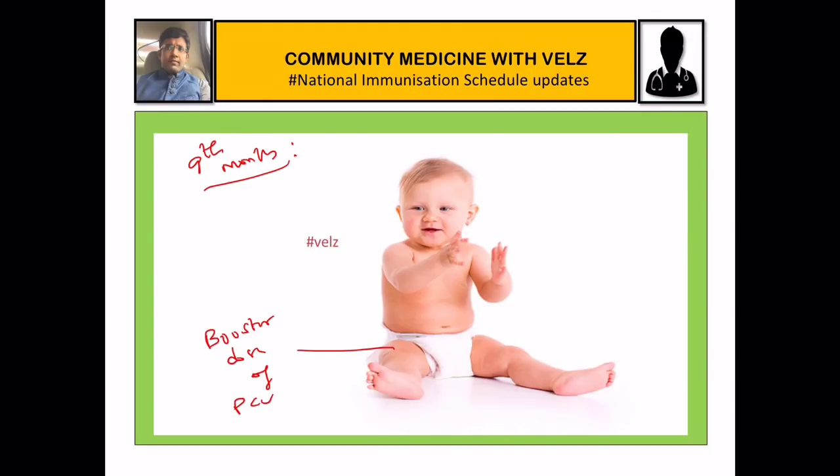What is the other common vaccine which is given at the 9th month? It is the measles vaccine. Now this measles vaccine has been changed into measles rubella vaccine. So the first dose of measles rubella or MR vaccine is given at the 9th month. Where is it given? It is given on the upper arm, right side.